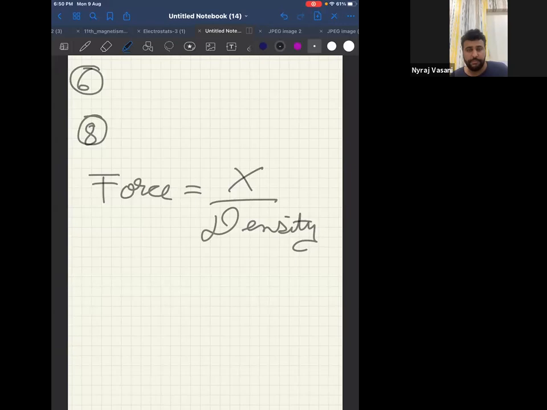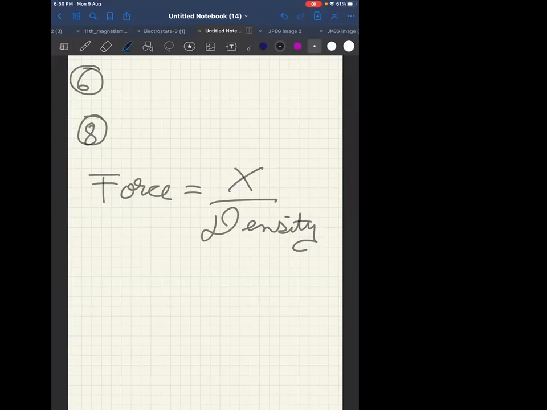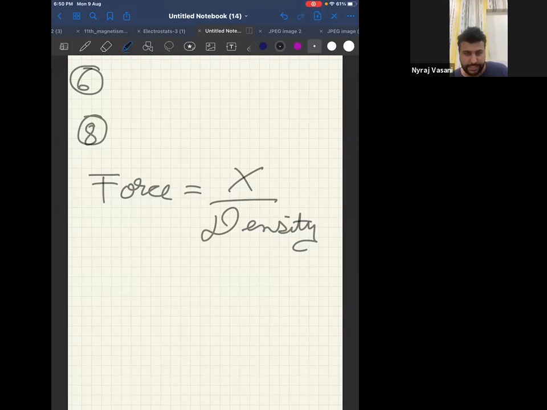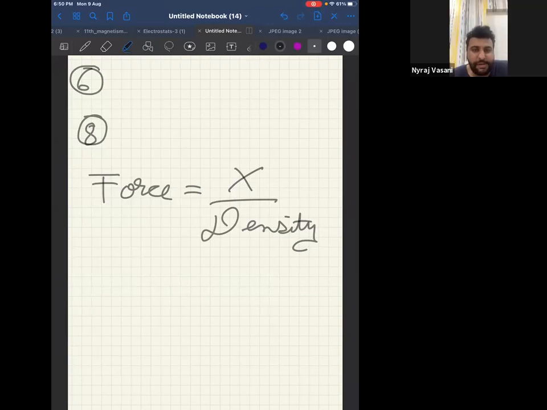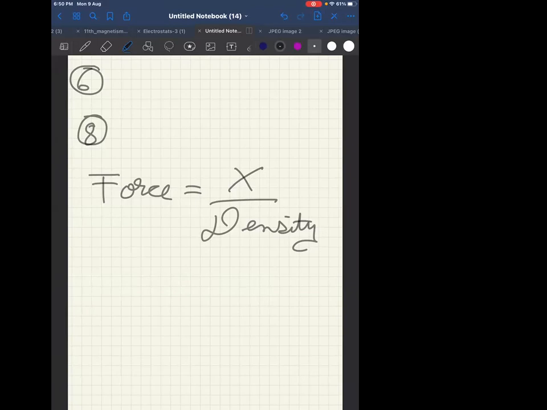You're asking, shall I solve it? Or you're asking whether the answer is correct. Sir, we are telling you the answer: the equation is not correct. It's dimensionally not correct. The answer is correct. It is dimensionally correct. Now, I am asking you, are you getting it as correct? No, sir.